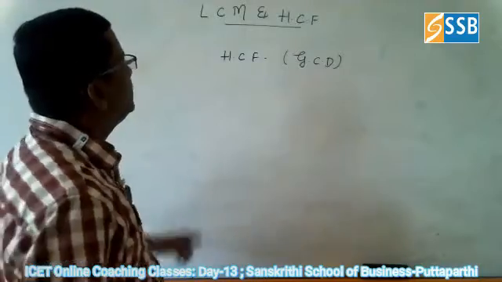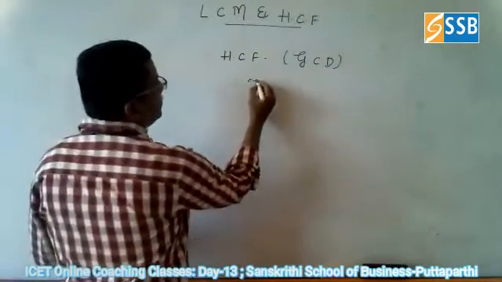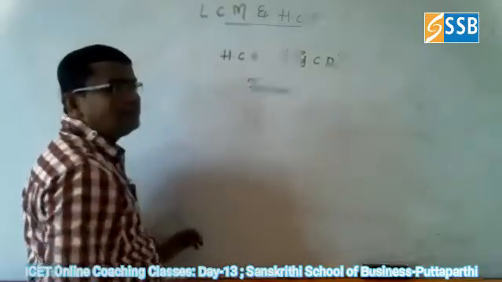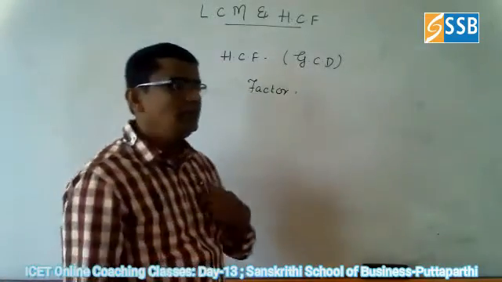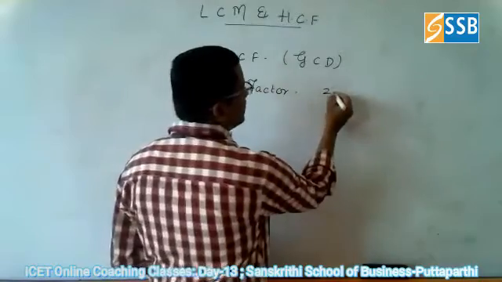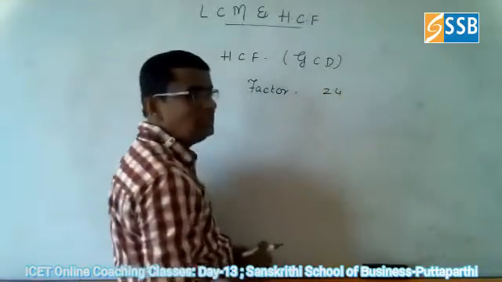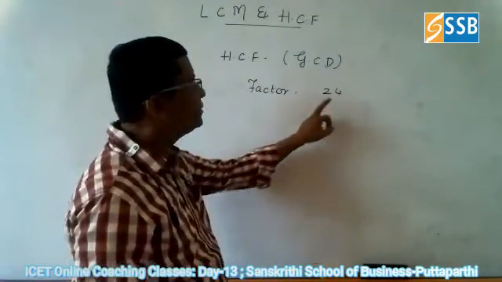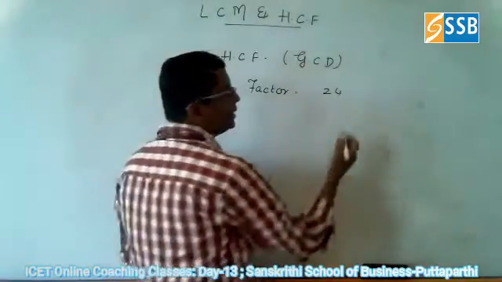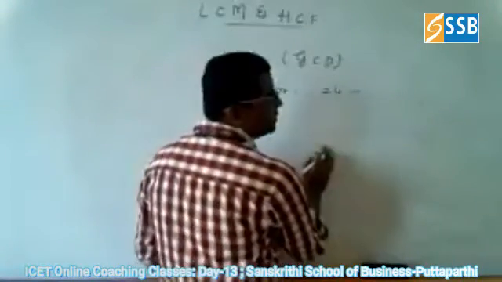Before learning these things, what do you mean by a factor? A factor is nothing but any number. Suppose 24 is there. What are the factors of 24? Means which numbers can divide this 24 without any remainder, means 0 is the remainder. Then they are called the factors. So what are the factors?